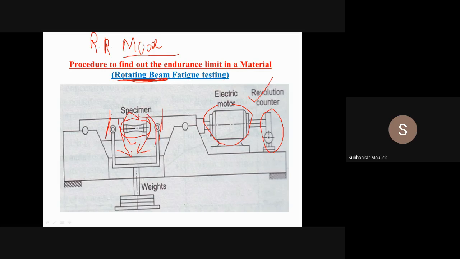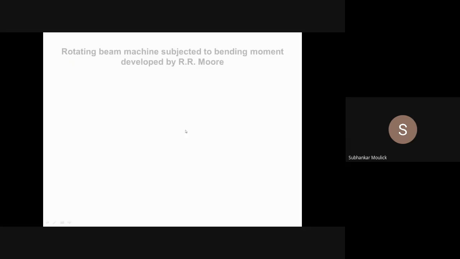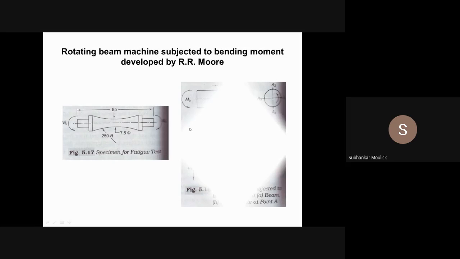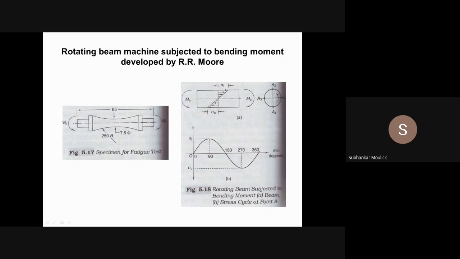If I apply end moments like this, if you see the diagram, can you see the right hand diagram, topmost diagram, right hand? Yes, sir. This is nothing but that same specimen.